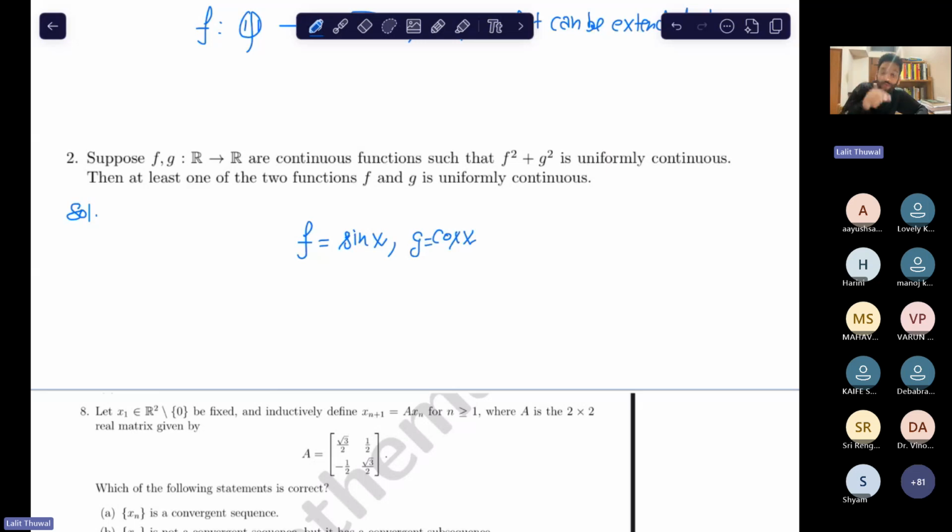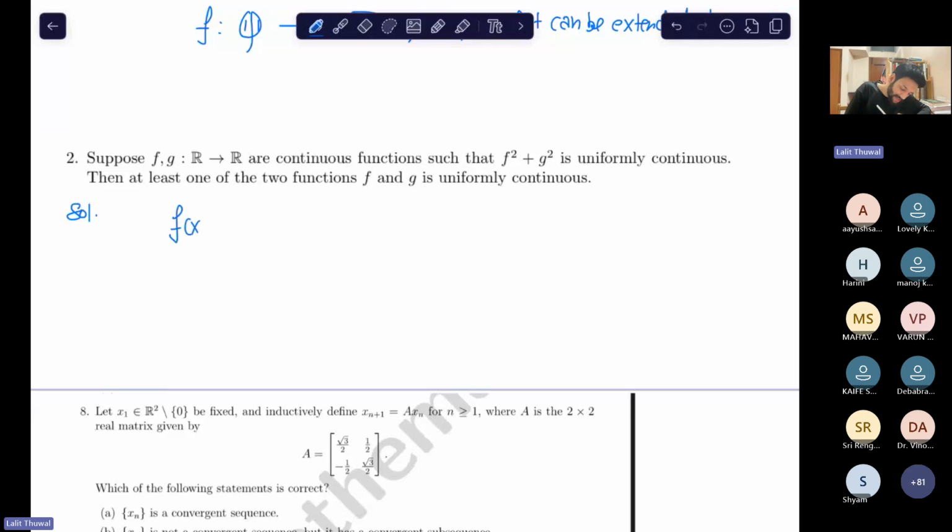Okay, but what do we want? We are searching for functions where this becomes uniformly continuous, but neither f is uniformly continuous nor g. So we try to make some adjustment so that these functions become uniformly continuous after modifying. How do I modify this?